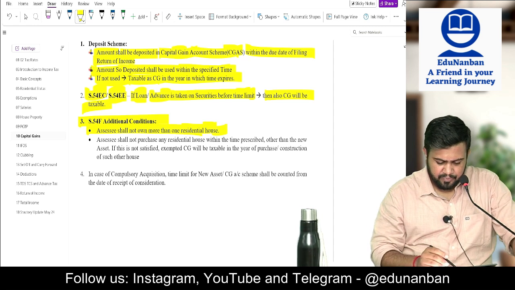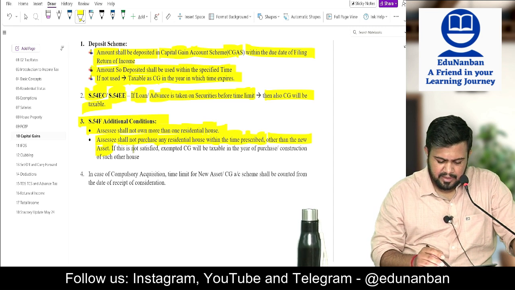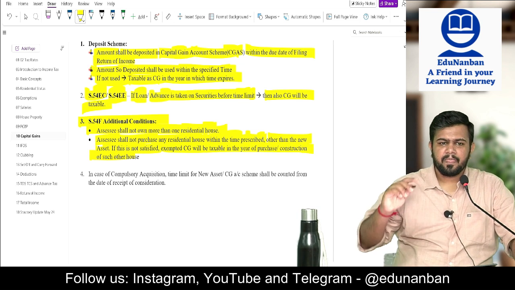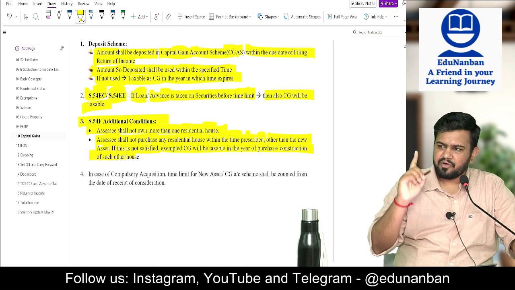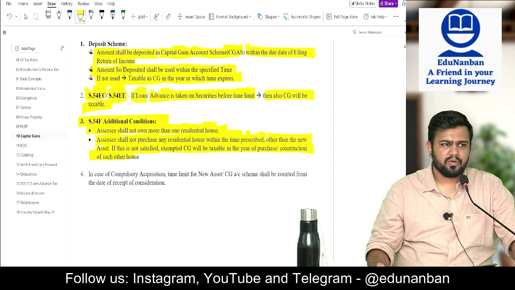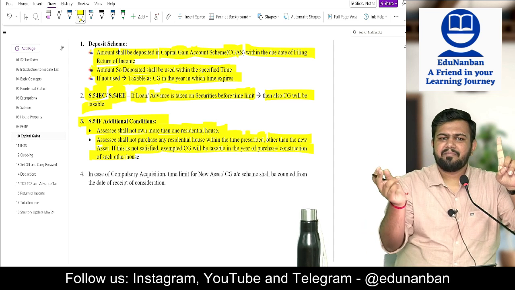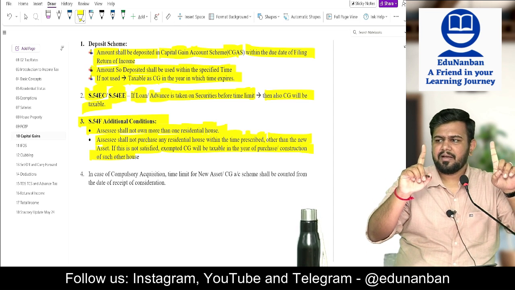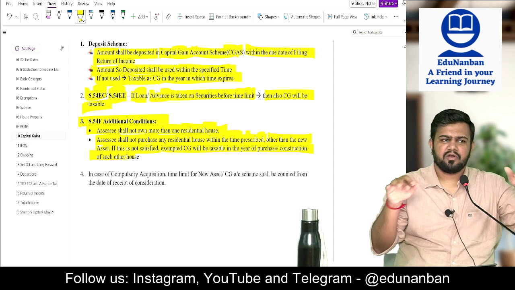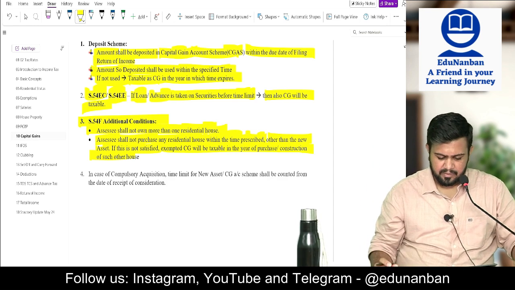Then the assessee shall not purchase any residential house within the time period other than the new asset. If this is not satisfied, the exempt capital gain will be taxable in the year of purchase or construction. So when purchasing, you should buy only one house or construct only one house. If more than one house, this entire section is not applicable. So earlier you can have a maximum of one house and then a maximum of one new house. Correct? Maximum one new house, total two houses. If before you were having more than one house, the section is not applicable. If within the time period you are buying more than one house, this section is not applicable.